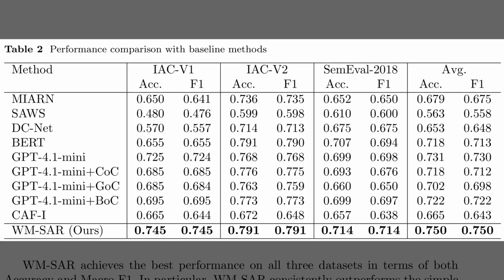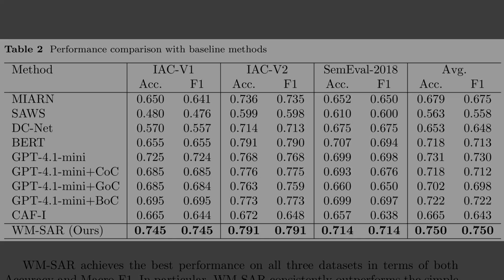Well, having established the theory, Table 2 presents the concrete results across 3 sarcasm benchmarks, IAC version 1, IAC-V2, and SemEval 2018. The top section lists traditional deep learning baselines like BERT, while the middle rows cover large language model methods, including GPT 4.1 Mini equipped with strategies like chain of contradiction. Interestingly, sophisticated prompting doesn't always beat the base model here. However, looking at the bottom row, WM-SAR consistently sweeps the board. It achieves the best performance on every single dataset, reaching an average accuracy of 75%, which is a clear step